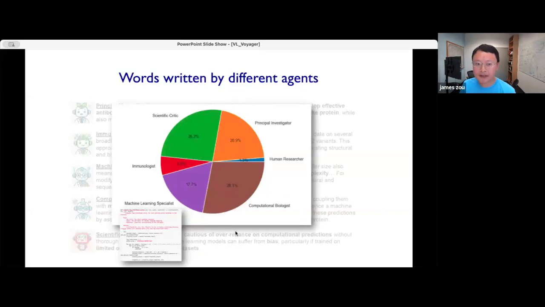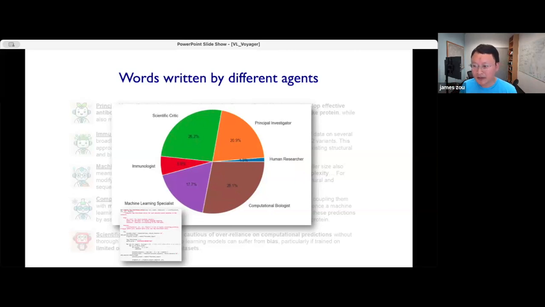And in case you're curious, I'm showing this pie chart of how often the different participants speak in these virtual lab discussions. For example, the human researchers, myself and my students, we don't talk very much, right? Maybe about 1% of the time. Our job is to mostly provide high-level guidance to the agents. For example, we tell the agents what problems are important to us, like designing good COVID therapeutics is important to us and to human societies.